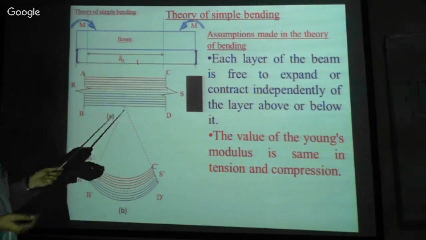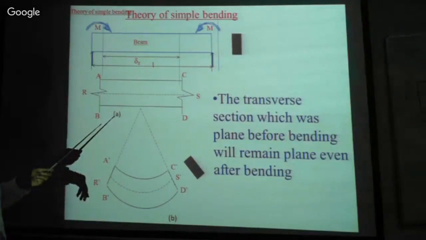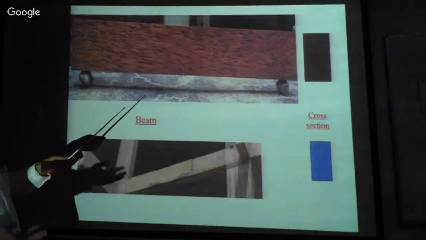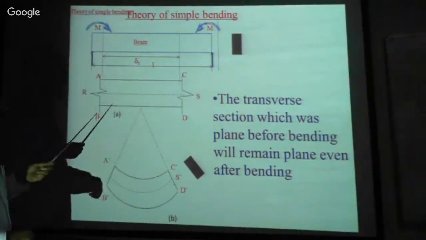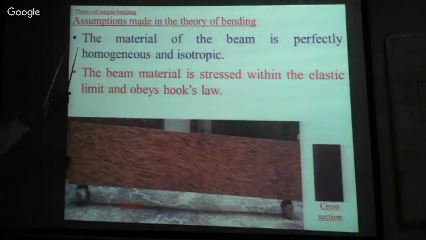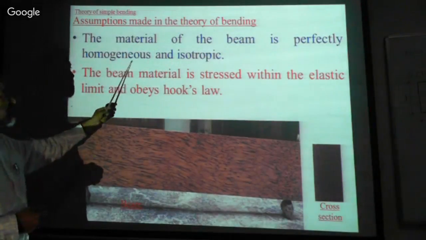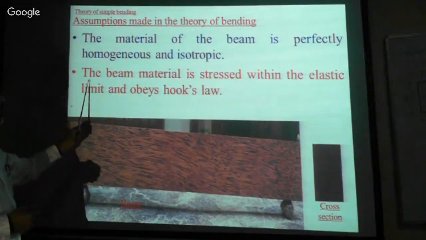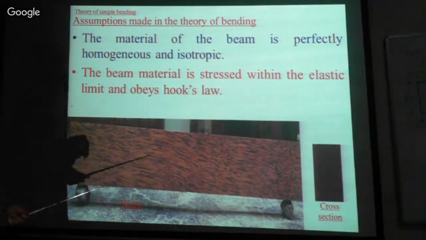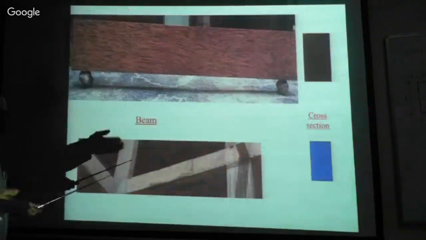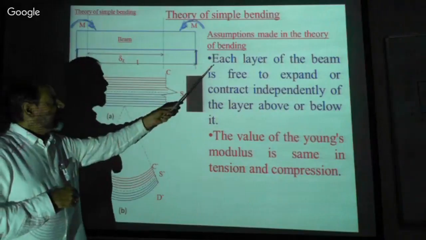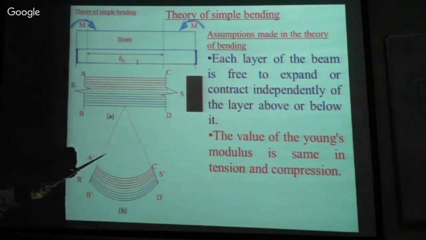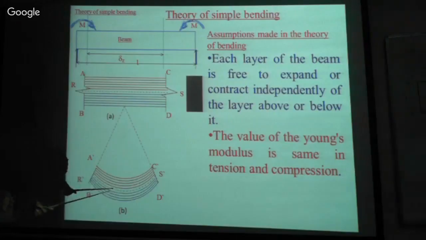And the assumptions, we have already discussed the assumptions. The first assumption: the material of the beam is perfectly homogeneous and isotropic. The second one is the beam material is stressed within the elastic limit and obeys Hooke's law. And the third one is each layer of the beam is free to expand or contract independently of the layer above or below. These are the assumptions, isn't it?